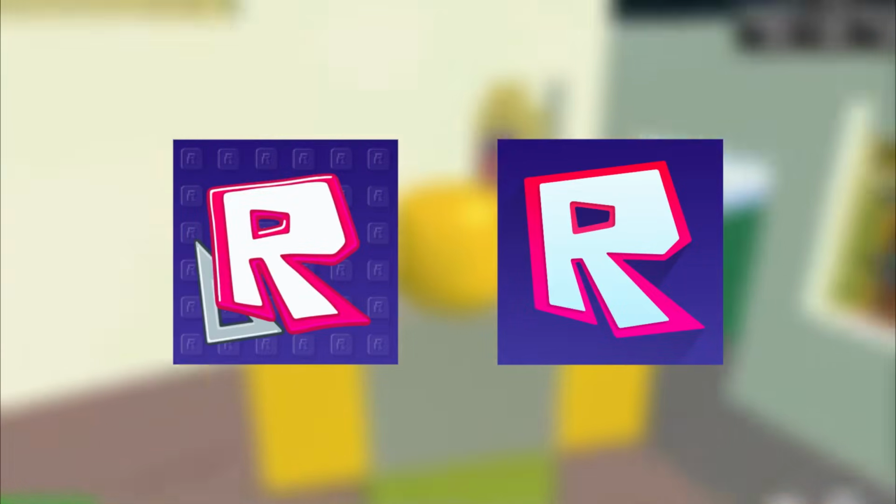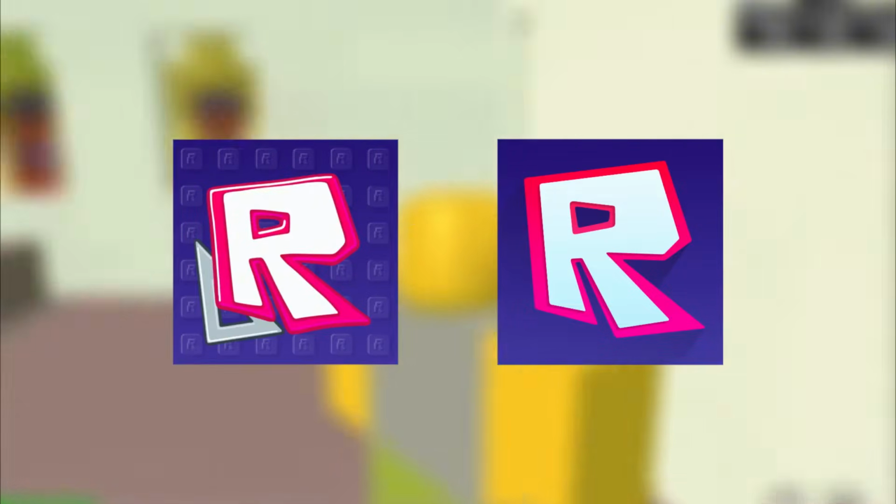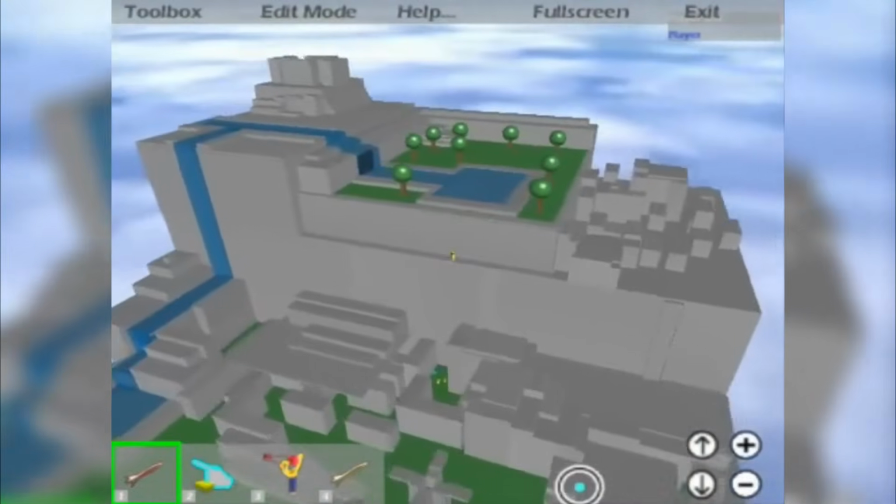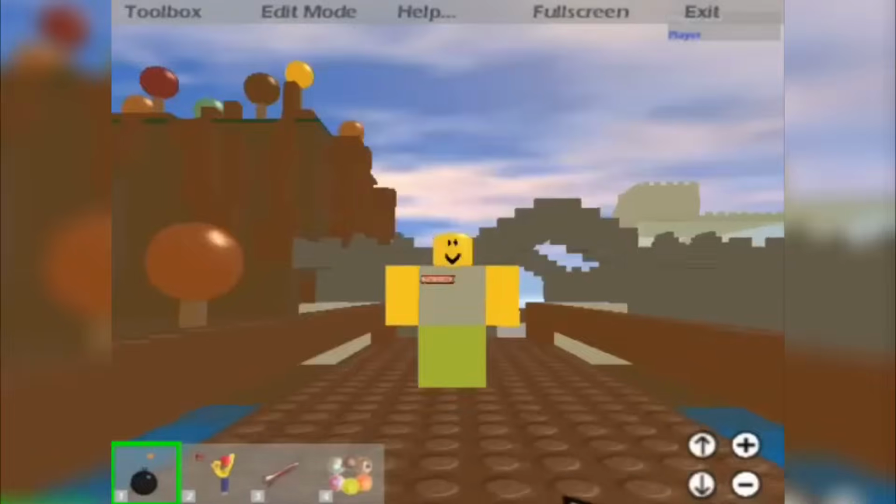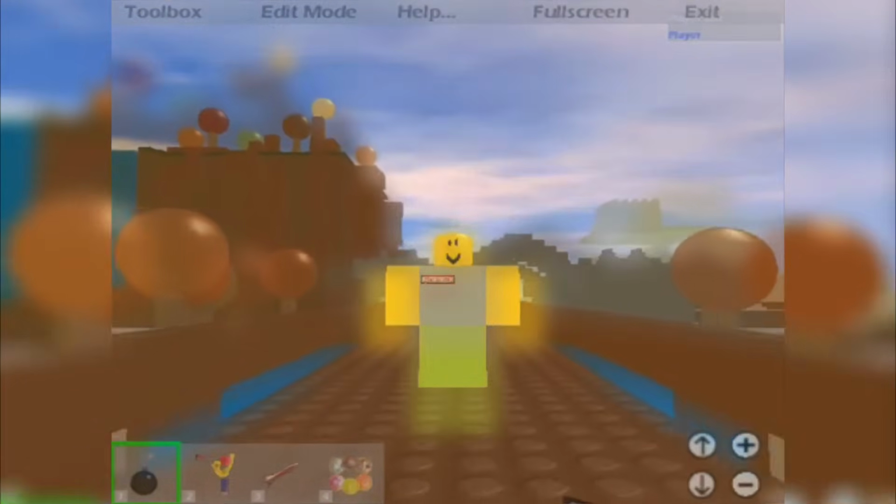Both were created by the same developer, and together they become a time machine back to the old Roblox. Now, let's explore how Retroblocks started it all and how it eventually evolved into RetroStudio that we know today.